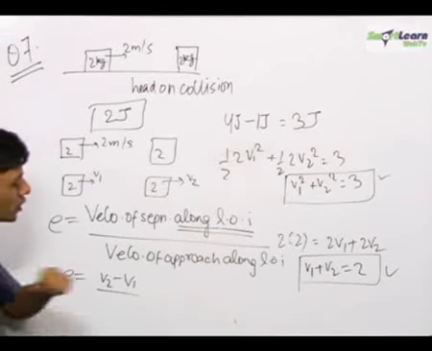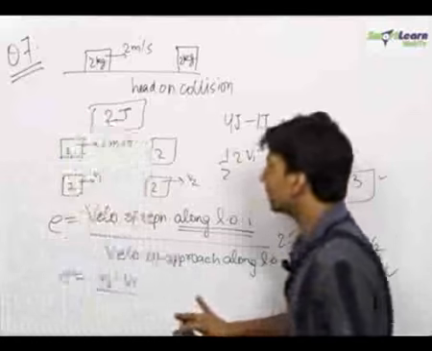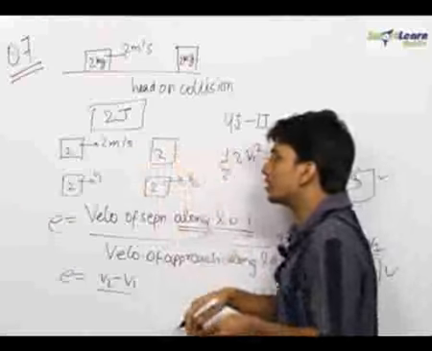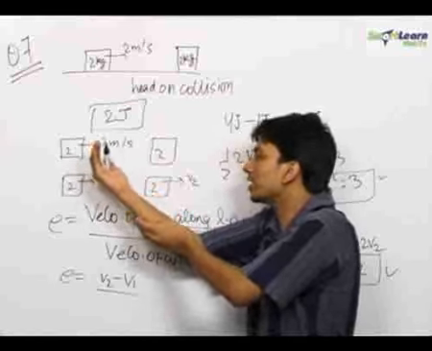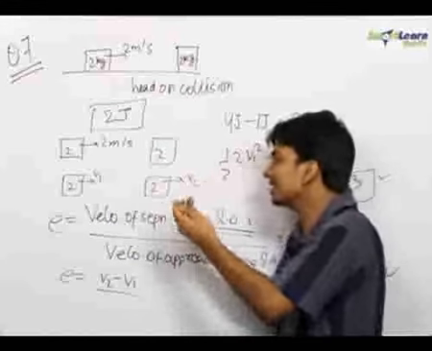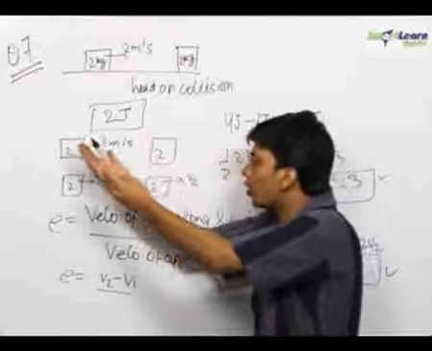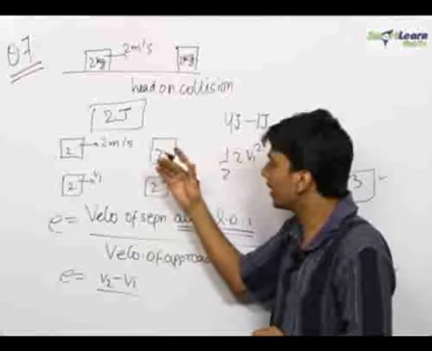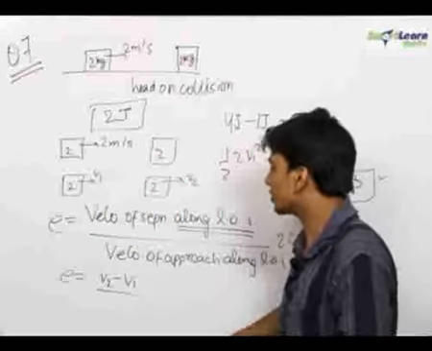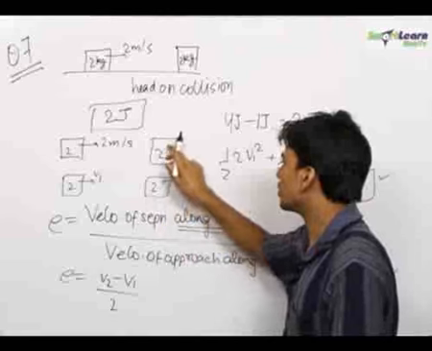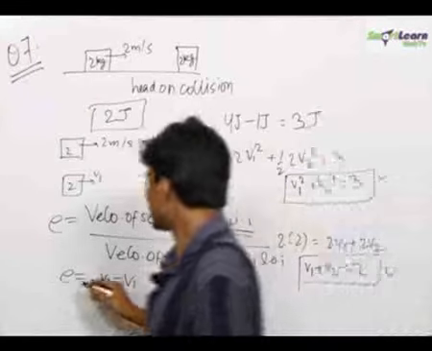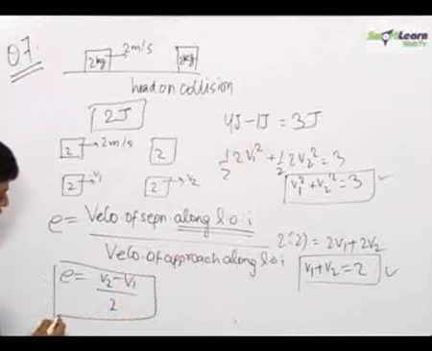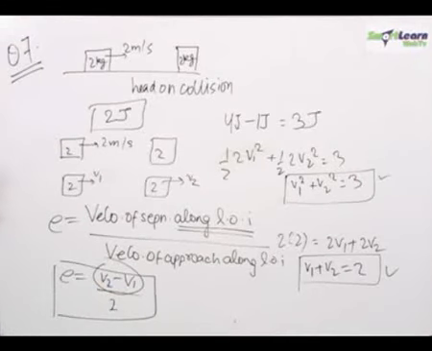Similarly, for velocity of approach, with what speed is the back object approaching the front object, relative to the front object. That is 2 meters per second, because this object is at rest in this case. So if we can find v2 minus v1, we can easily find the coefficient of restitution.